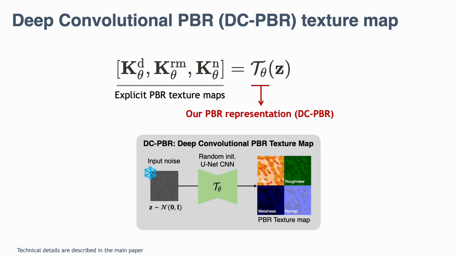Our major contribution is our investigation of the PBR texture map representation. We propose a novel PBR representation called Deep Convolutional PBR Texture Map, DC-PBR. We propose to reparameterize the PBR texture maps into randomly initialized deep convolutional kernels. Given a randomly initialized U-Net T_theta and a fixed input noise Z, we obtain the explicit PBR texture maps by feeding the input noise to the U-Net.